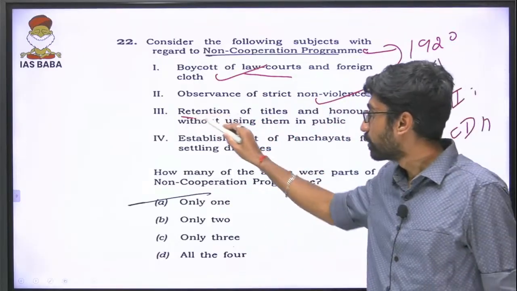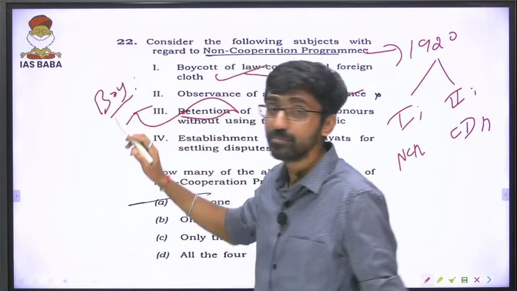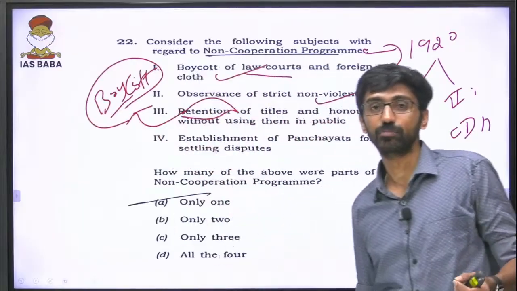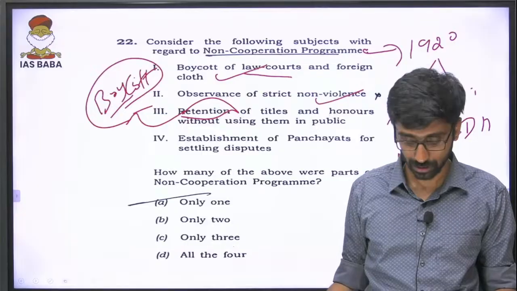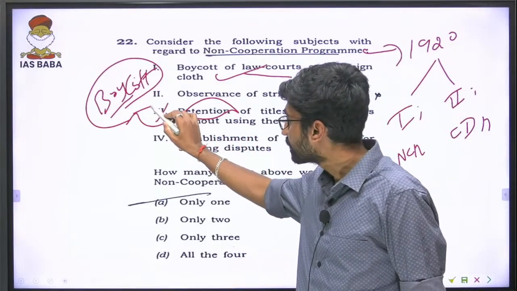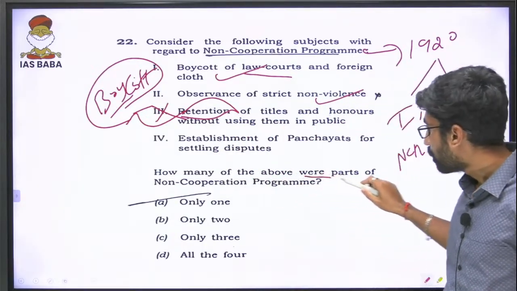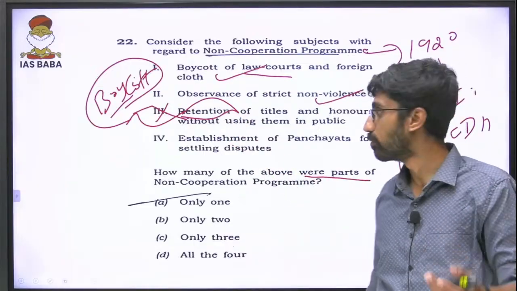Retention of the titles? No, he asked for boycott of the titles. So you have to boycott. Gandhiji himself gave up many titles too. He gave up titles after Jallianwala Bagh also, and he gave up certain titles for the non-cooperation movement also. So many people gave up their titles. So that statement is wrong. Again, the question is how many of the above were parts of the non-cooperation movement? Retention of the titles is not part of the non-cooperation movement.